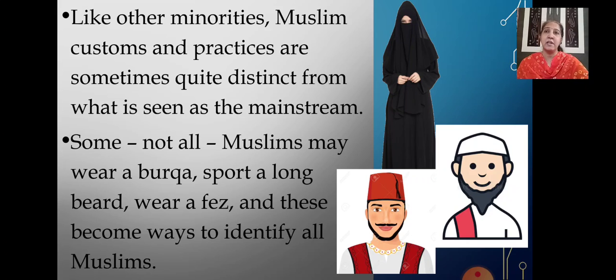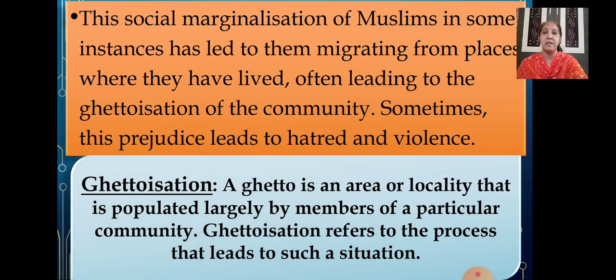Children, in your 7th standard you have learnt about a person, Ansari, who was finding it difficult to get a house on rent, right? So this social marginalization of Muslims in some instances has led to them migrating from places where they have lived, often leading to the ghettoization of that community.